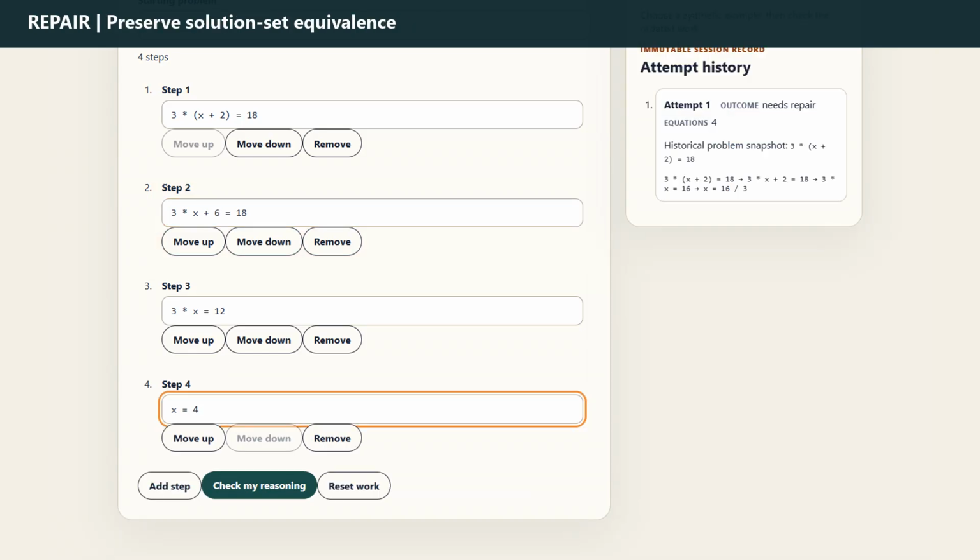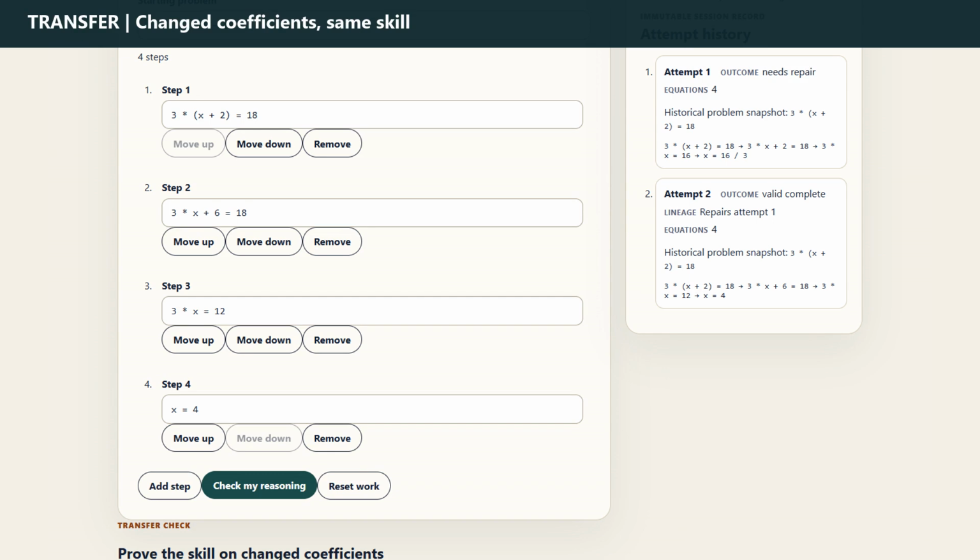I repair step 2 to 3x plus 6 equals 18, then finish with 3x equals 12 and x equals 4. Rechecking confirms that every transformation preserves the original solution set. The attempt history keeps the first diagnosis and records the second submission as a repair of attempt 1. Correction alone is not mastery.